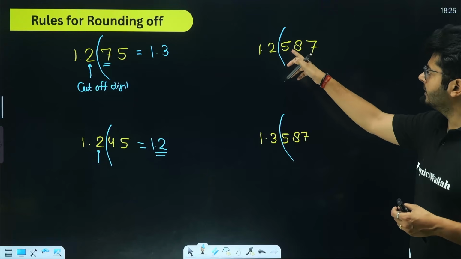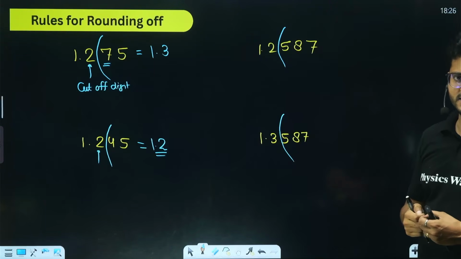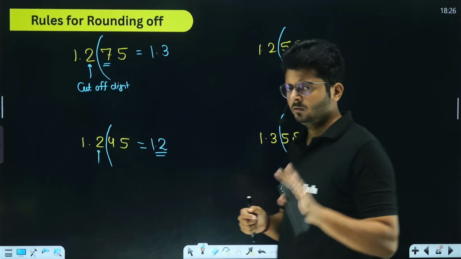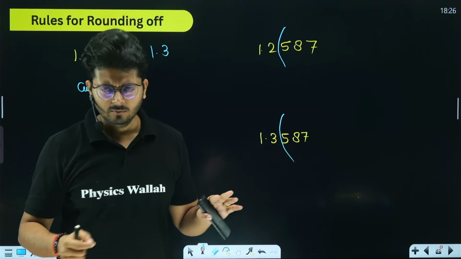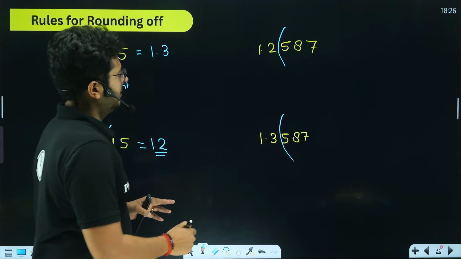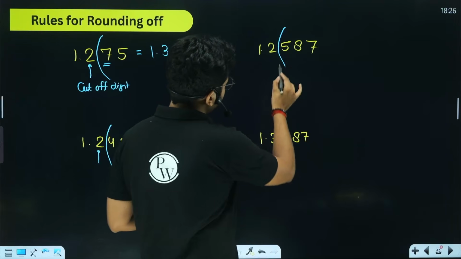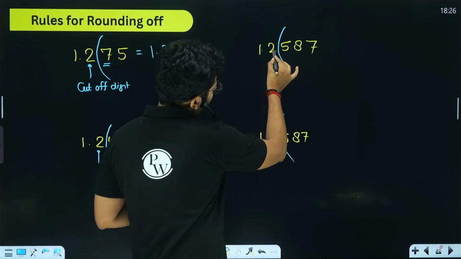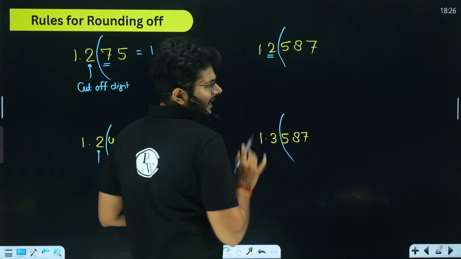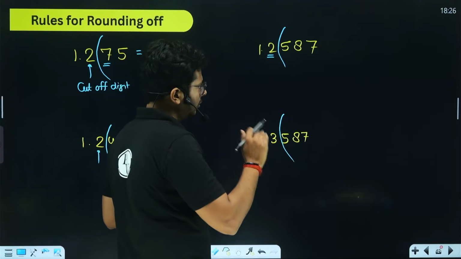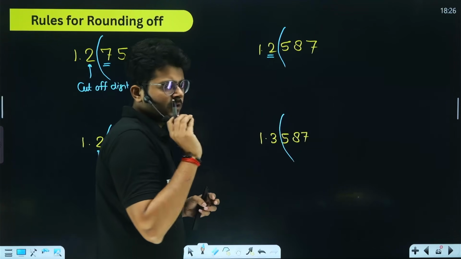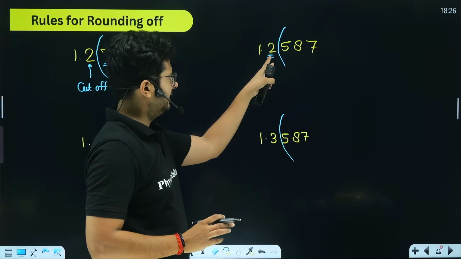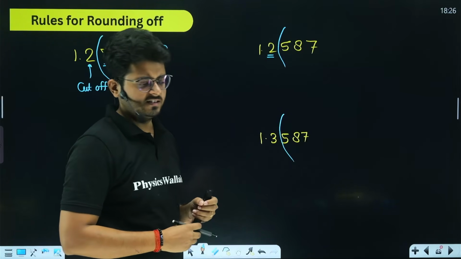Because the value after the cutoff digit is 5 in both cases, in this situation we have a standard rule that is common across all the books. Let me tell you right away. It's a convention. If the value after the cutoff digit is exactly 5, neither more than 5 nor less than 5, then we look at the value of the cutoff digit itself.